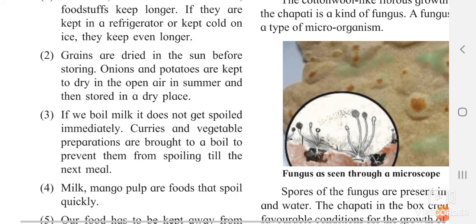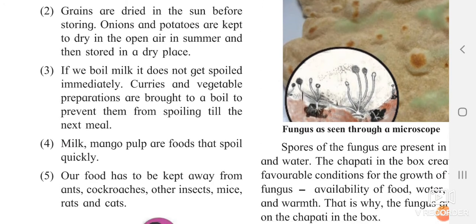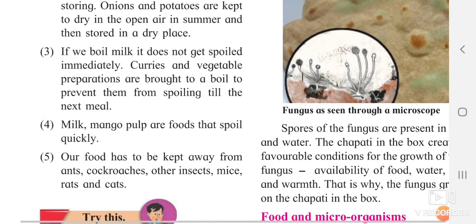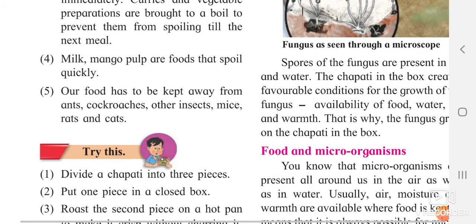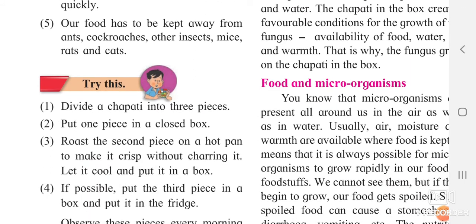That's why, if we boil milk, it does not get spoiled immediately. If we boil the milk, what will happen? It will not get spoiled very quickly. After 7 to 8 hours, you can boil it again. Milk and mango pulp are foods that spoil very quickly. Mango pulp, if you keep it outside like this, is going to get spoiled. Our food has to be kept away from ants, cockroaches and any other insects. You are supposed to keep your food safe from all these insects like cockroaches, ants, and mice, etc.